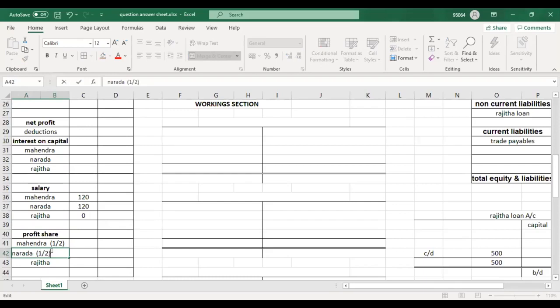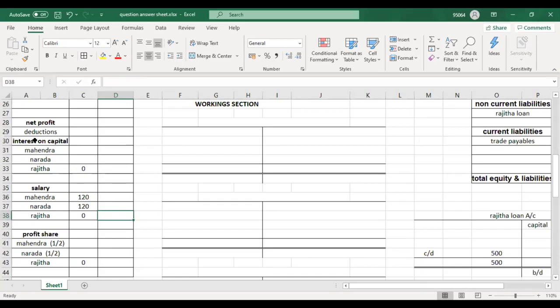I will write the profit sharing ratio near their names, because after everything is done and I calculate the amounts, I know this amount should be divided equally among these two, as I have written the ratio here. Rajita won't get anything. Rajita is 0, everything is 0. That's all for number 2, and now the partnership agreement is done.